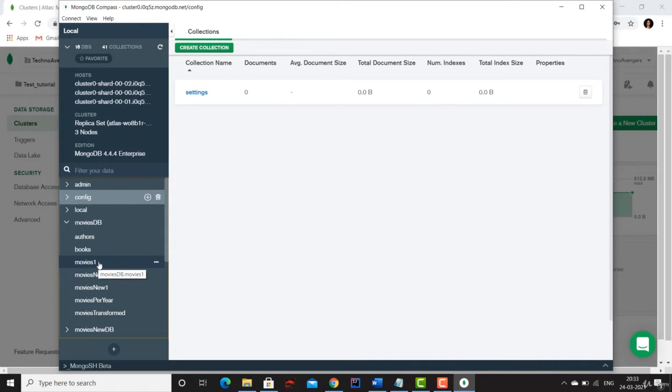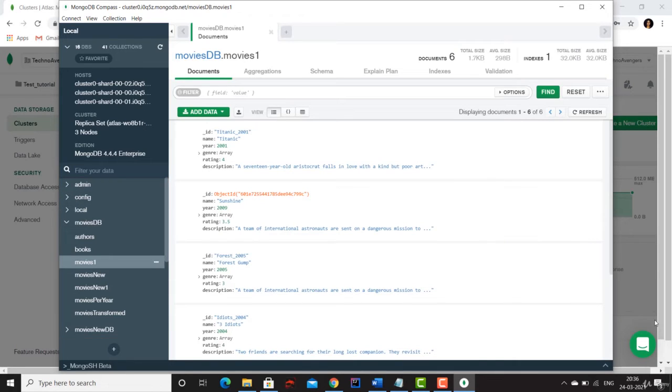Let me go to one of the collections and start showing you how this GUI can make your life simple. You can see all the documents that belong to your movies collection. Here you can search your documents by giving a filter condition. Let's say I wanted to search all the movies whose rating is greater than 4, then I have to say rating colon, and then again you have to use the same syntax that we have been using so far in the MongoDB shell. So you have to say greater than or equal to 4, and if you click on this find, you will find all the movies whose rating is either 4 or greater than 4. So I got 3 results out of this filter condition.